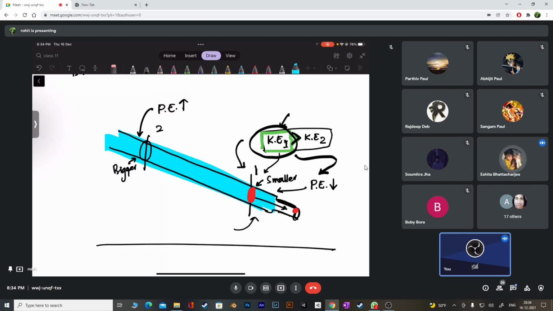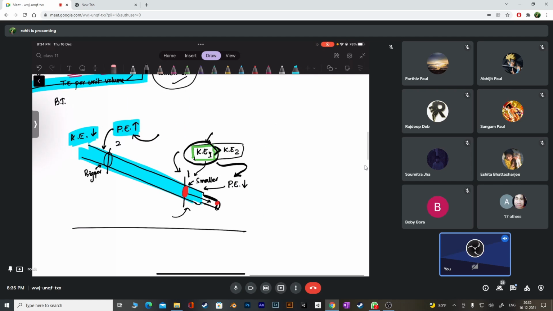And in a region where we have potential energy high, what can happen in this region? The kinetic energy may be small. And you can bring the pressure energy and think like that. Do you realize if one of the energies goes up, the other energy will be down in one cross section, and the same thing will happen in the other cross section. If one of the energies is low, the other energy will become high. As a result, the total here and the total here remains constant. I think you understand, right?